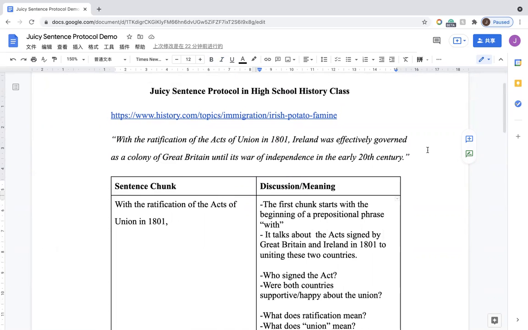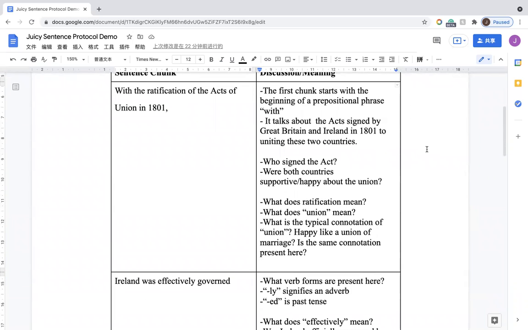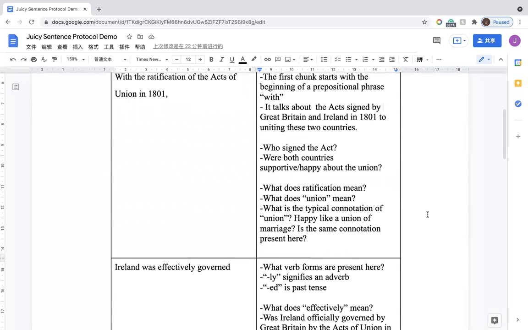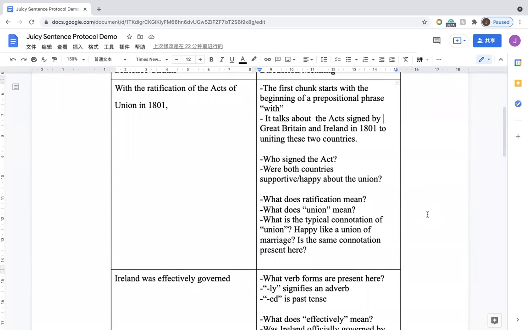Start with the sentence chunking. We may include questions like discussion questions to convey the meanings in each small category, for example, vocabulary. In the first chunk, we ask a question like, what does ratification mean? In other chunks, we also ask similar questions like, what does effectively mean? Students will have a short discussion about the meaning with their peers, then they conclude the meaning altogether. For other small categories, we also focus on punctuation, phrases, whole sentence structures, and such.